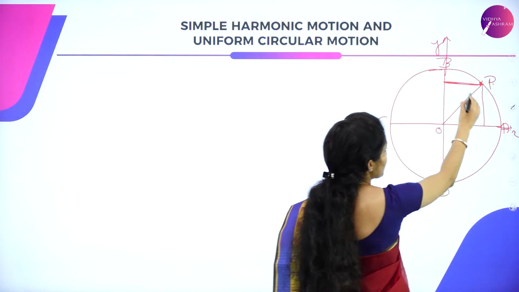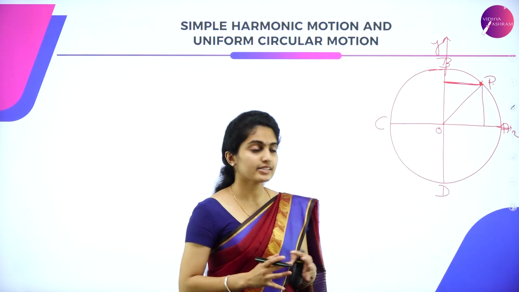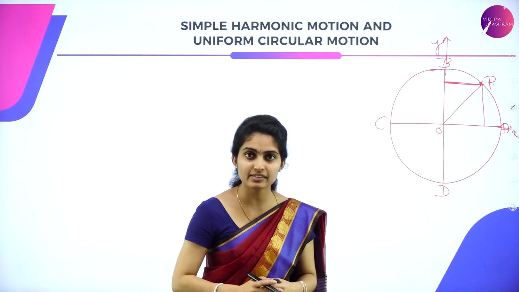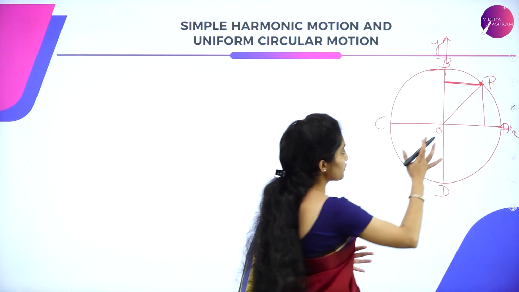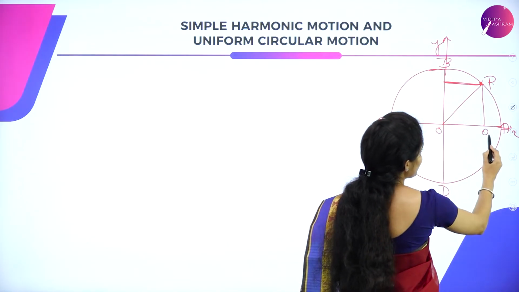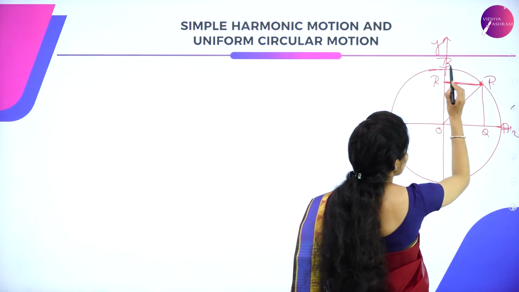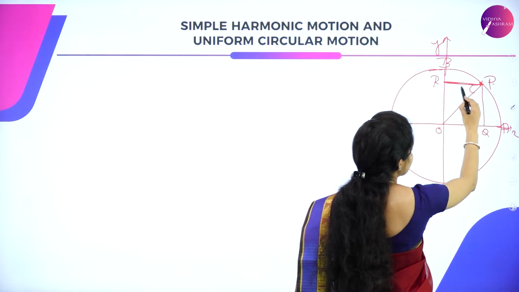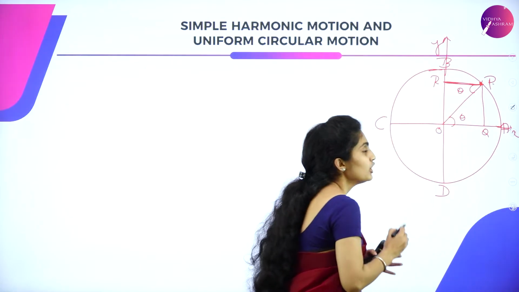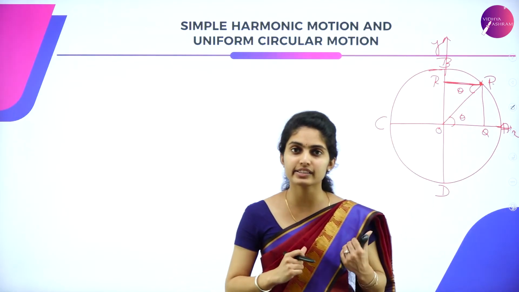So you have got your two perpendiculars, and you're considering the feet of the perpendiculars, which are named R and Q. So after P you have got Q and R. This makes an angle theta from here and this makes an angle theta from here. So we have got two angles for this.